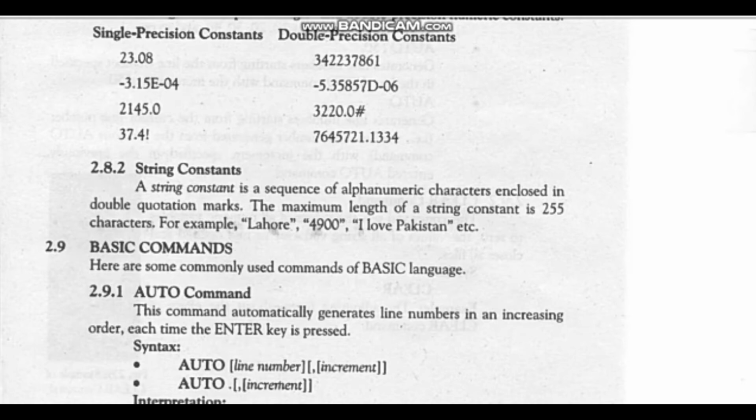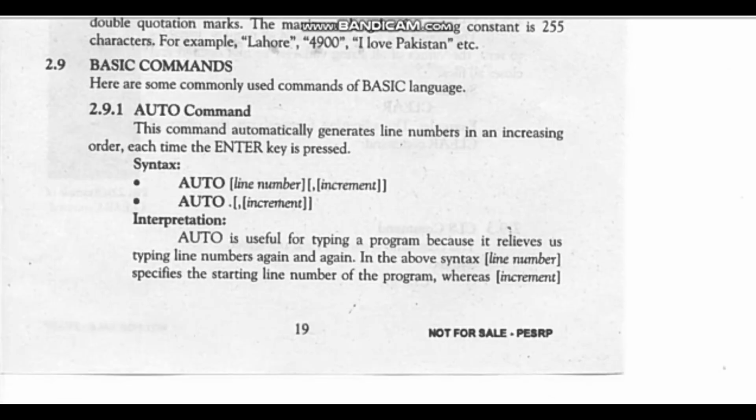Okay students, now I will discuss constants and their types. A constant is a value that cannot be changed during program execution. There are different types, but the main and basic two types are numeric and string. In numeric, there are three parts: integer constant, single precision constant and double precision constant. The second is the string constant.